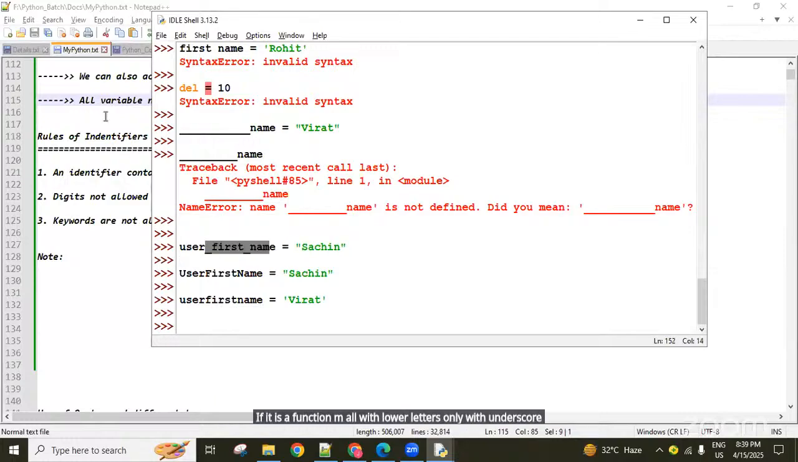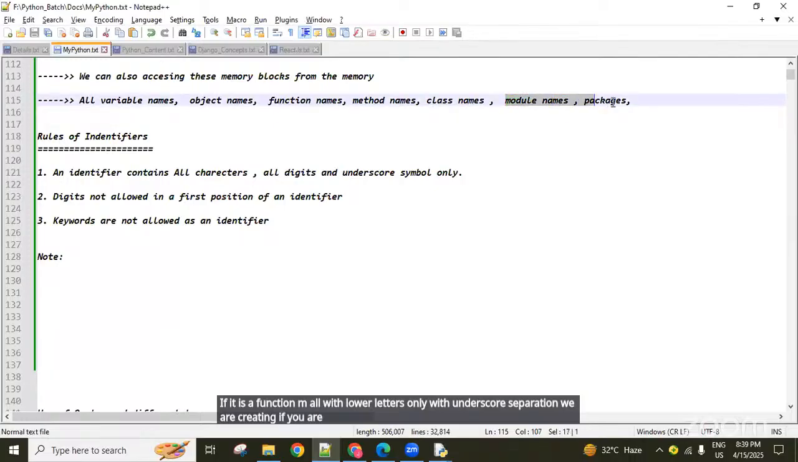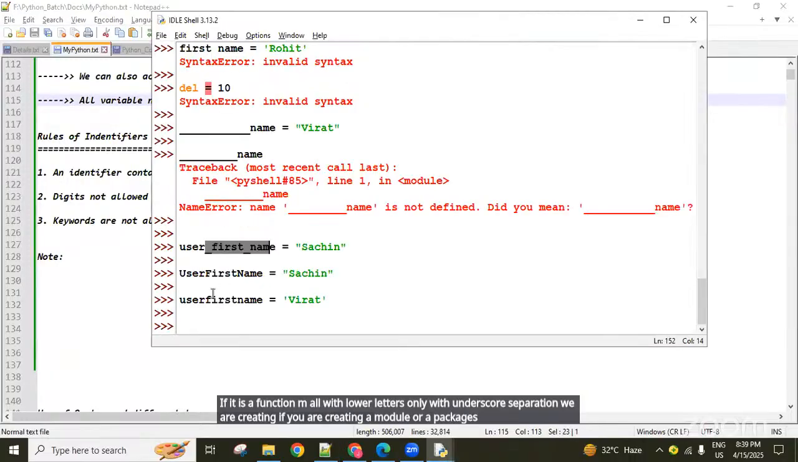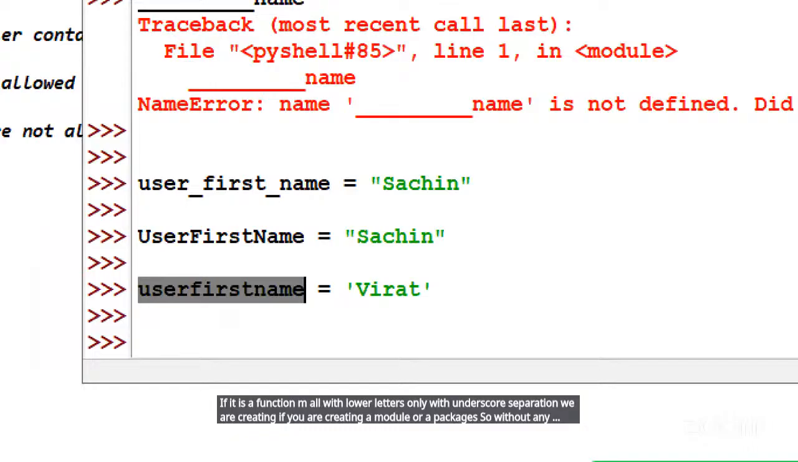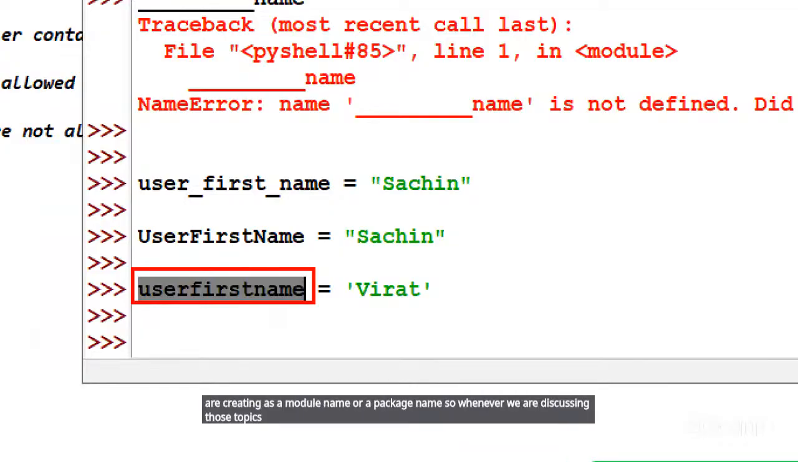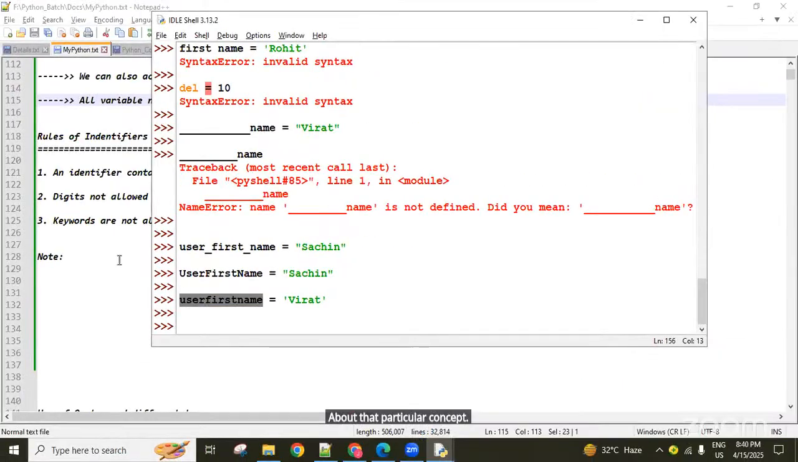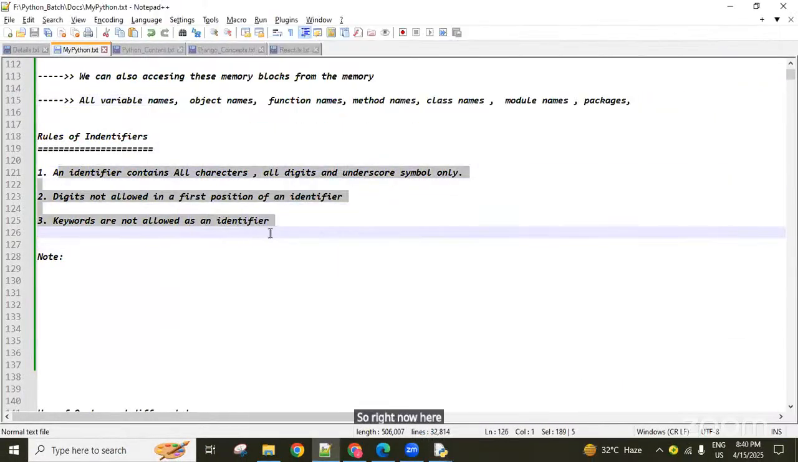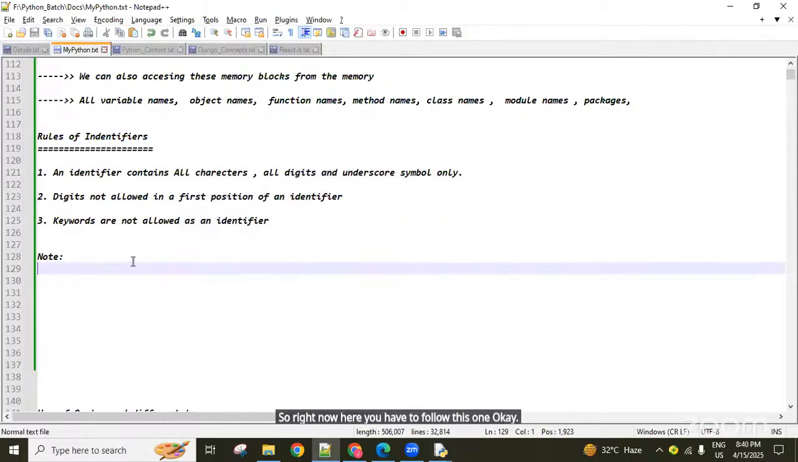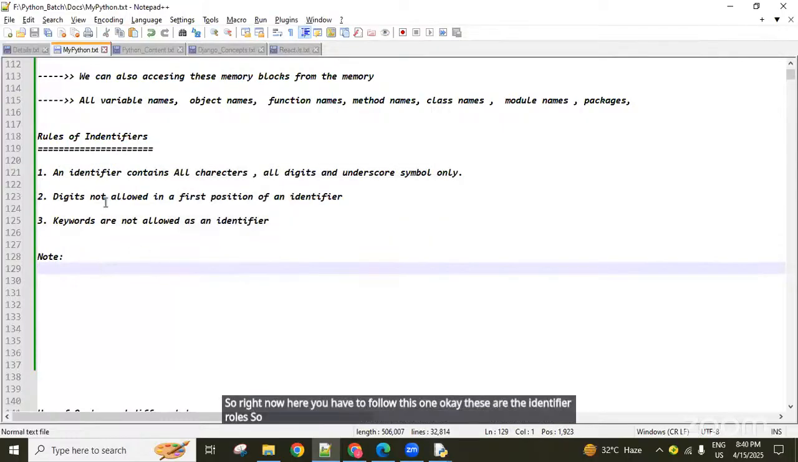separation we are creating. If you are creating a module or a package, it is without any space like this. All are single words, lowercase letters, as a module name or a package name. Whenever we discuss those topics, I will explain more clearly. Right now you have to follow this one. Okay, these are the identifier rules. So I'll stop here.